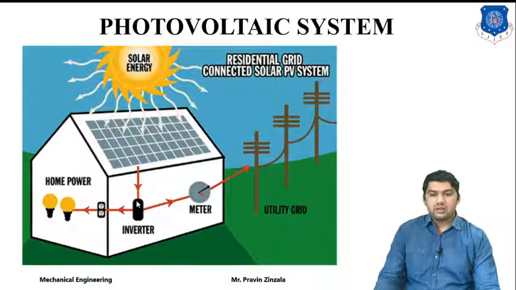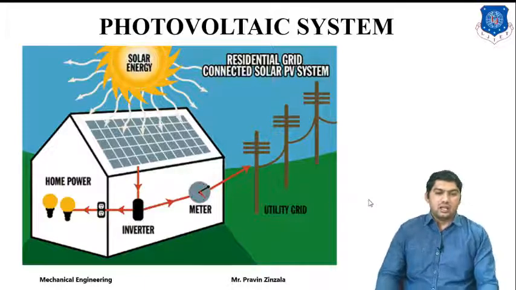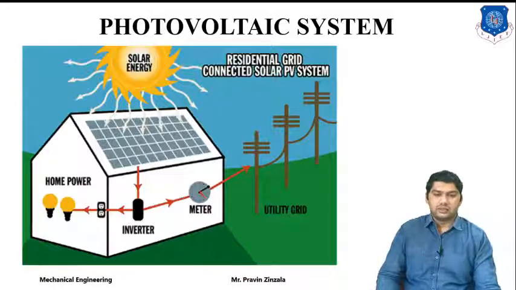Now almost all our applications are AC load or AC power supply applications, so we have to convert DC to AC. Then the extra energy we can also supply to the grid connection. Grid connection means connecting all our electricity poles and power plants to supply energy uniformly to the whole place.